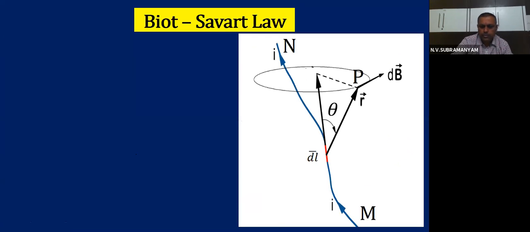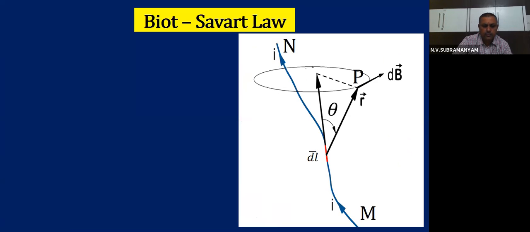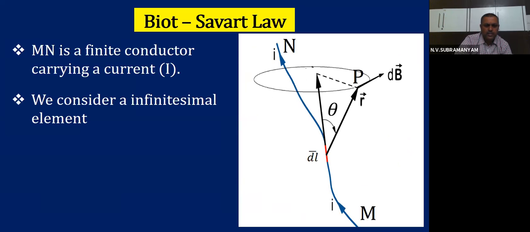Now if you see carefully, what does the law tell to us? See here, what is the law telling? First, what did we write? MN is a finite conductor. We consider an infinitesimal element of length dl of the conductor.